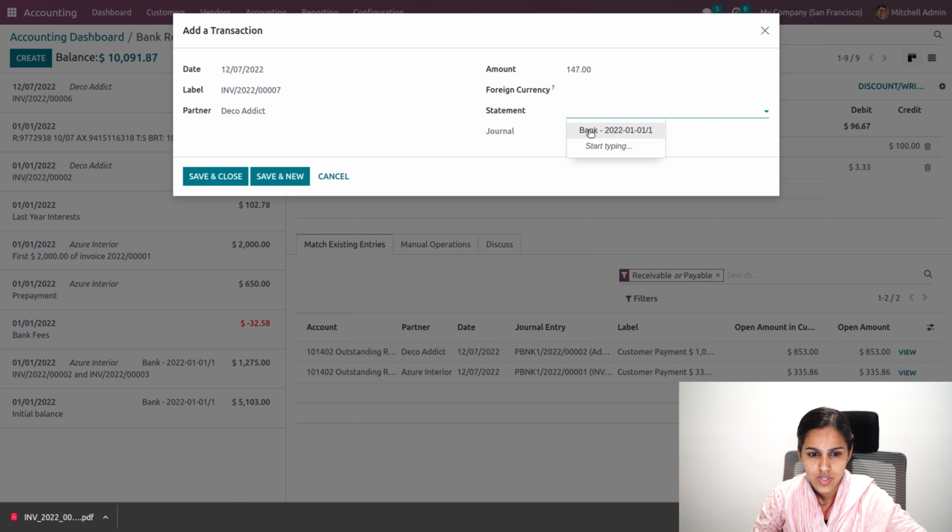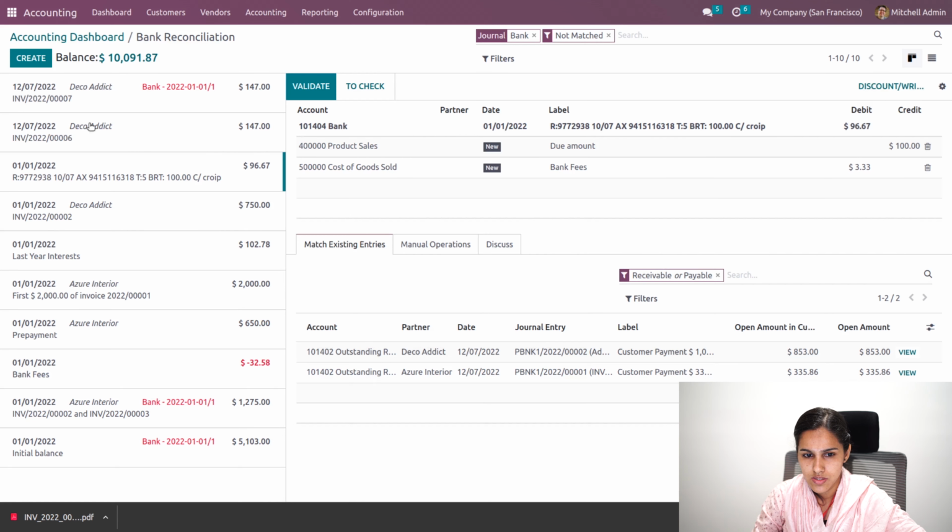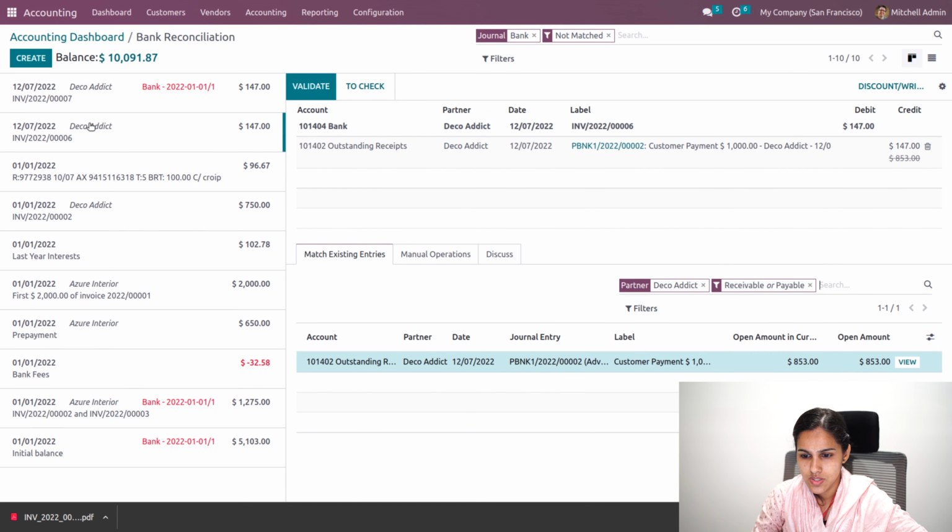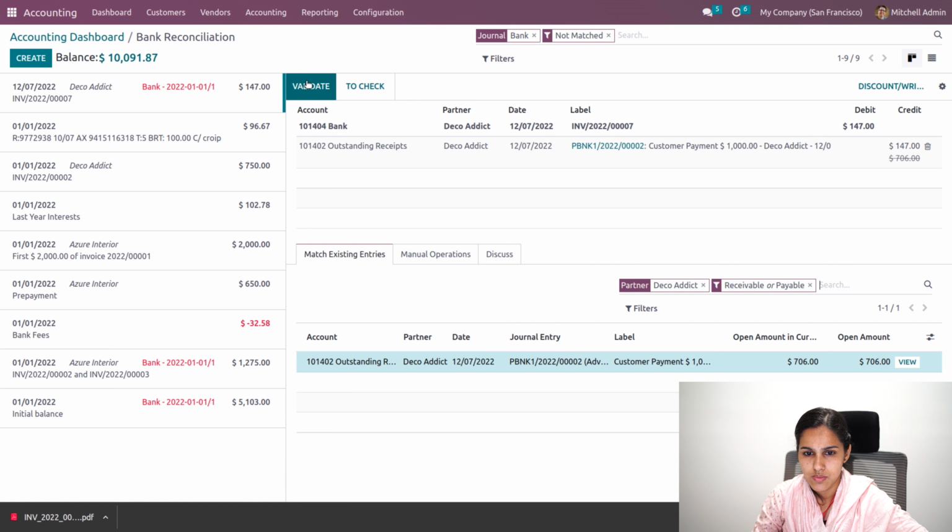Okay, so when you click on this 6, you can see there is some outstanding payment. So you're going to reconcile that payment with that particular invoice, as well as for this. Okay, let's validate.